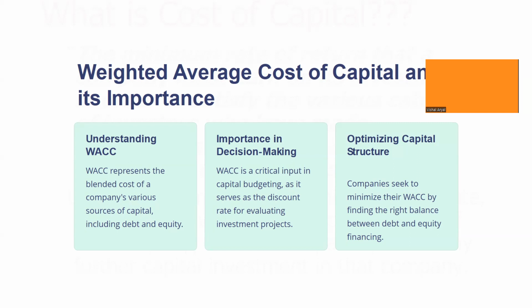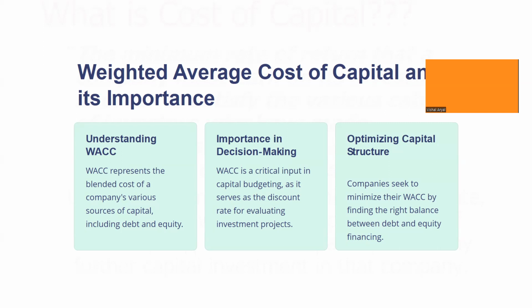Equity means the portion of capital that you provide to the general public or anybody, and you give them ownership of the company. And the cost of these debts and equity in combination is called WACC, also called weighted average cost of capital.